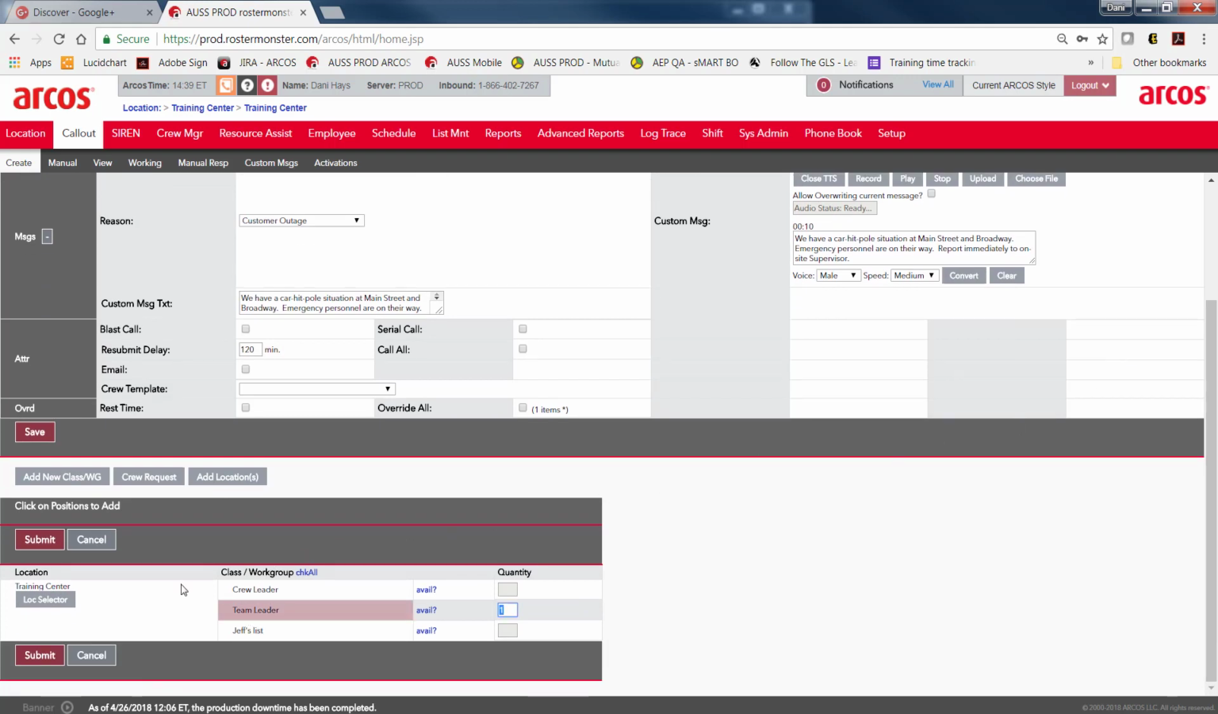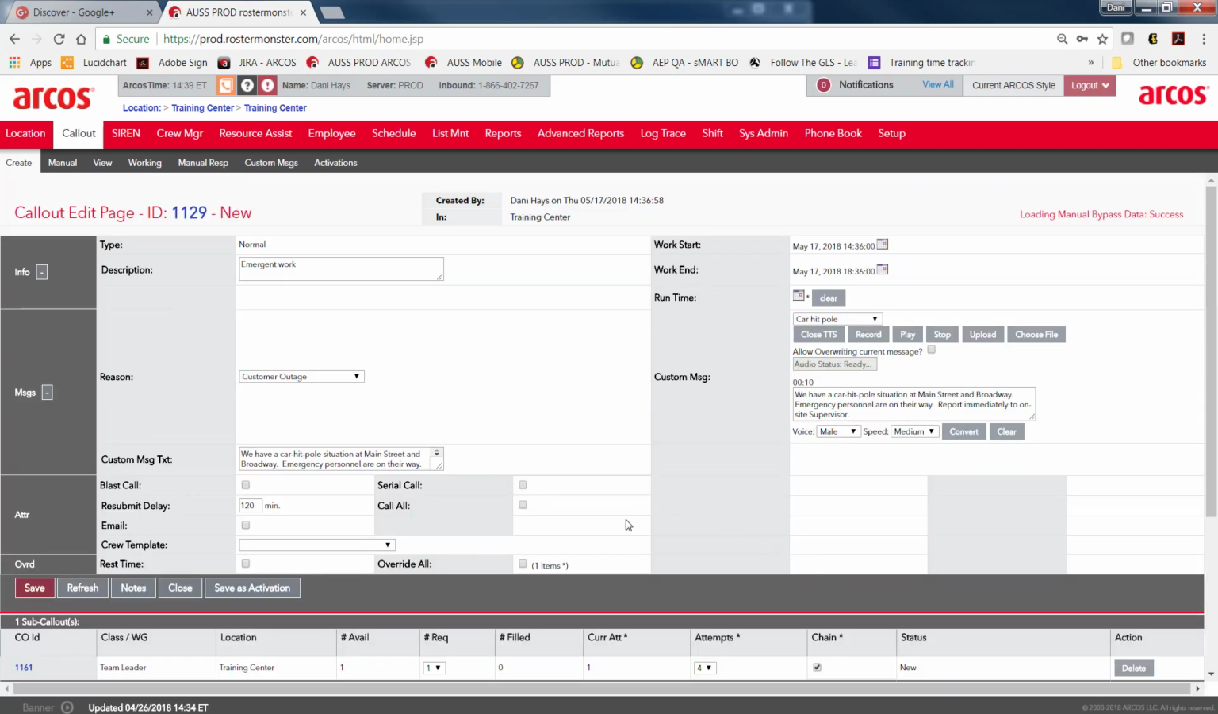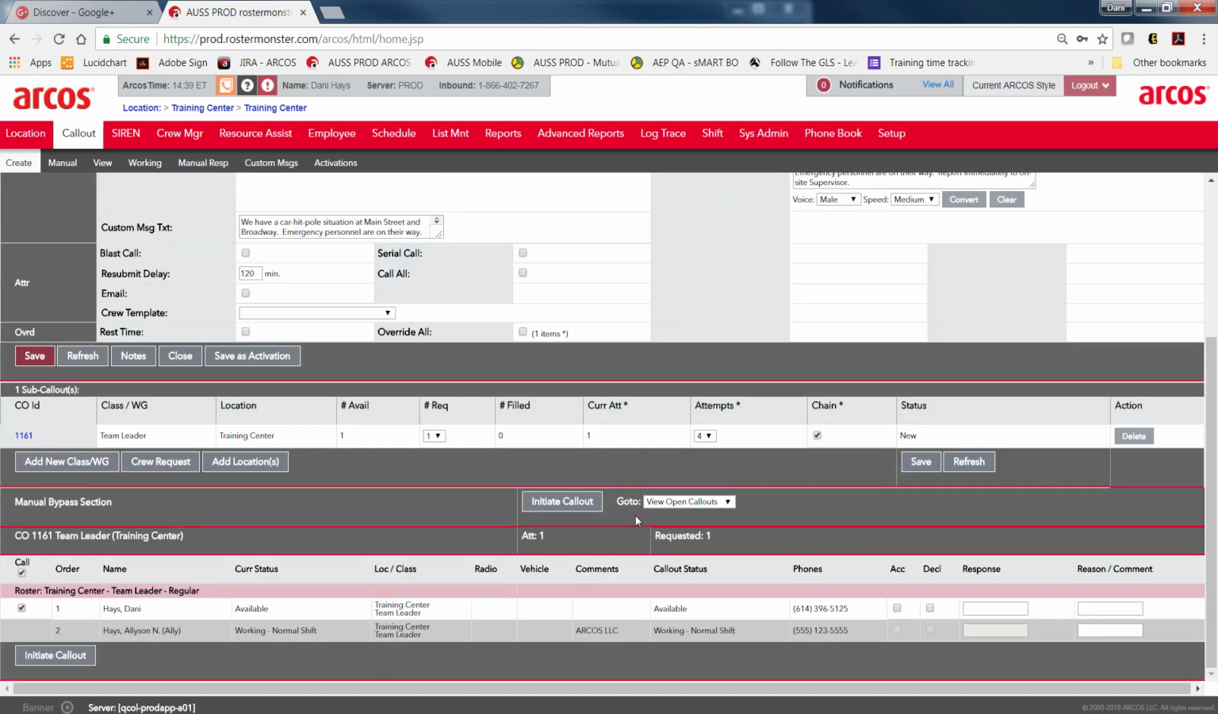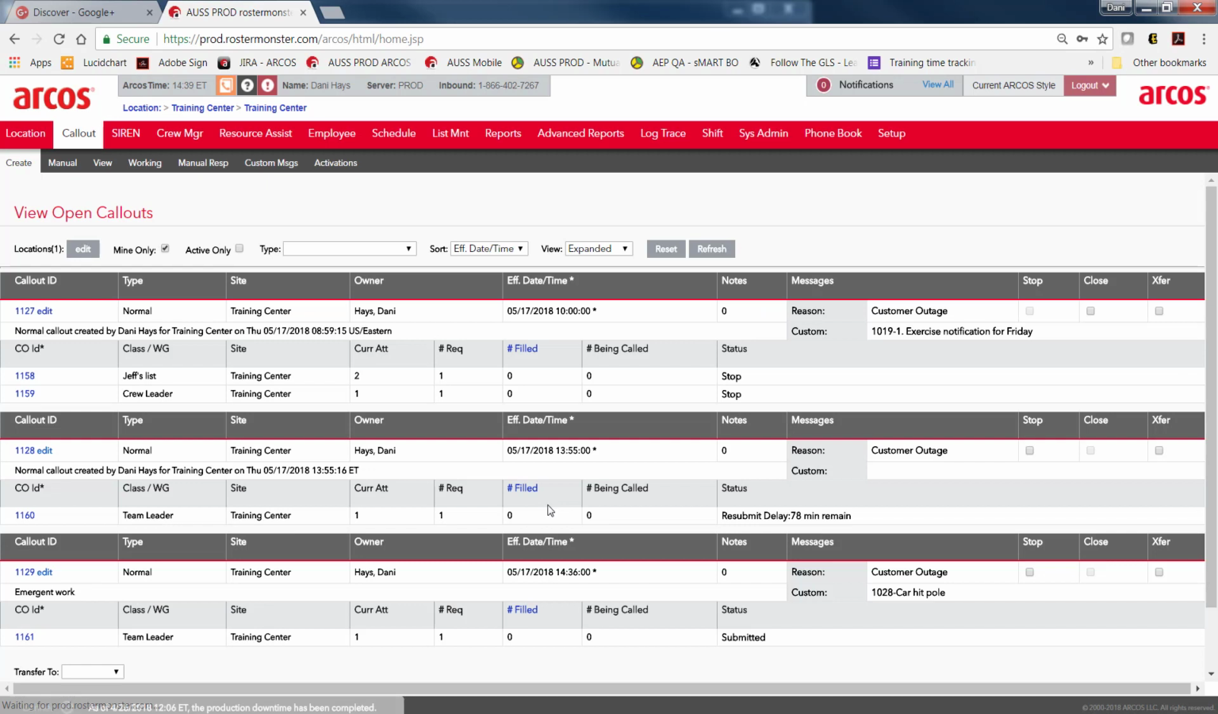Review and re-record the message until you're satisfied with it. Hit Upload. You'll be prompted to enter a description. After you've done that, hit OK. Your custom message will be attached to your callout, so finish building the callout and submit it.